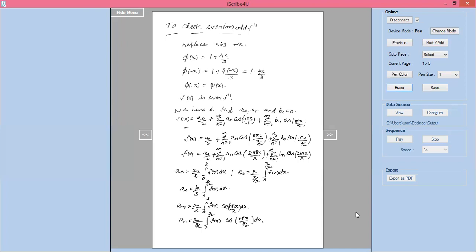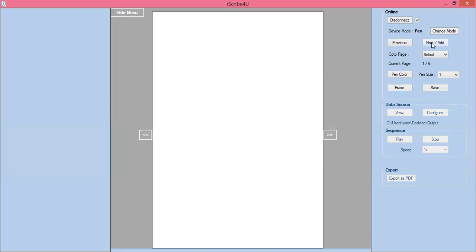Simplifying the formulas, an equal to 2 divided by 3 by 2 is 4 by 3, integration of 0 to 3 by 2 f of x into cos of 2n pi x by 3 into dx.